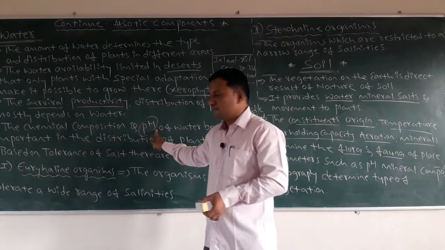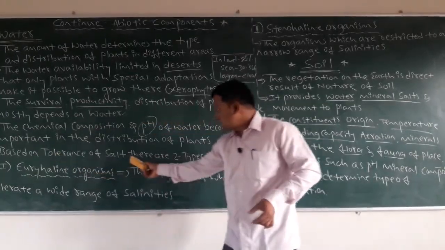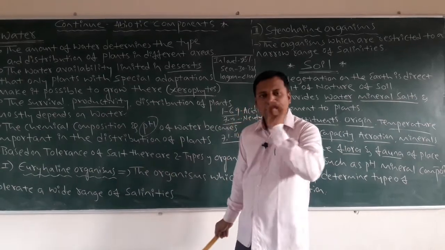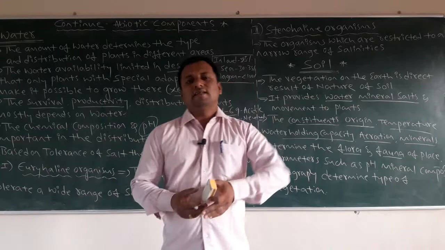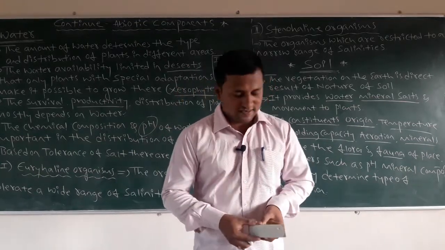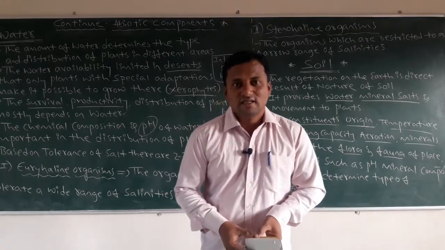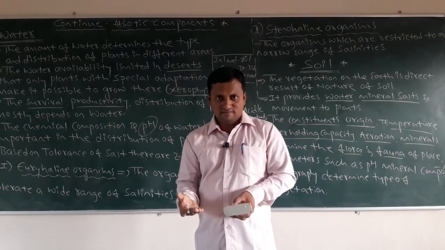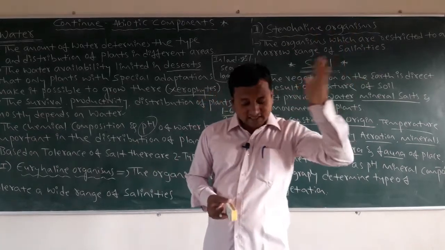Next, after pH, the next point is that based on tolerance of salt, there are two types of organisms. Water means there is the presence of salinity conditions. Salinity means the salt concentration. If it is more, some organisms exist there.